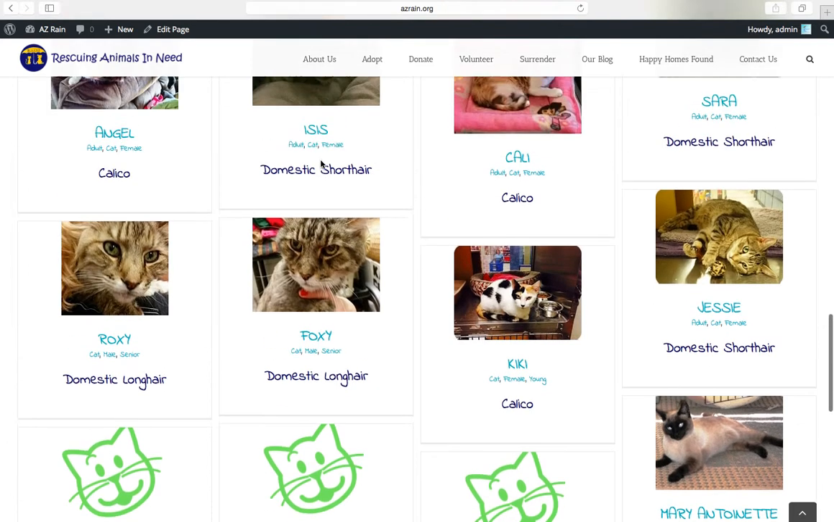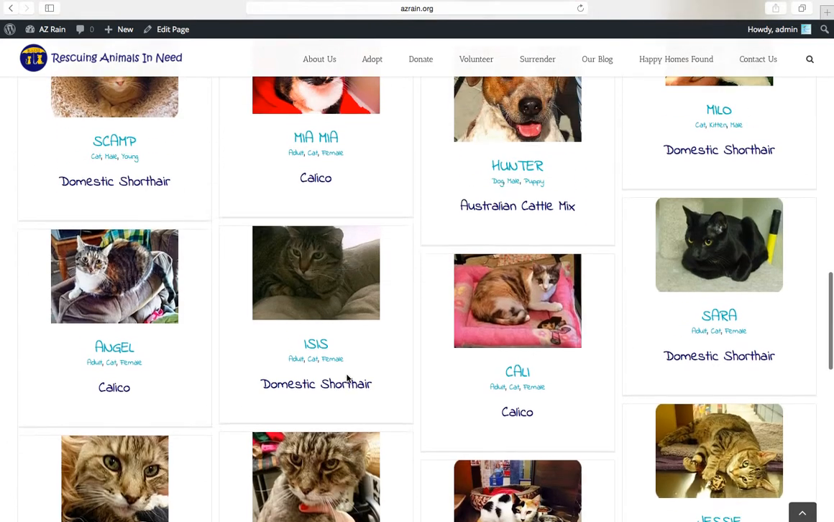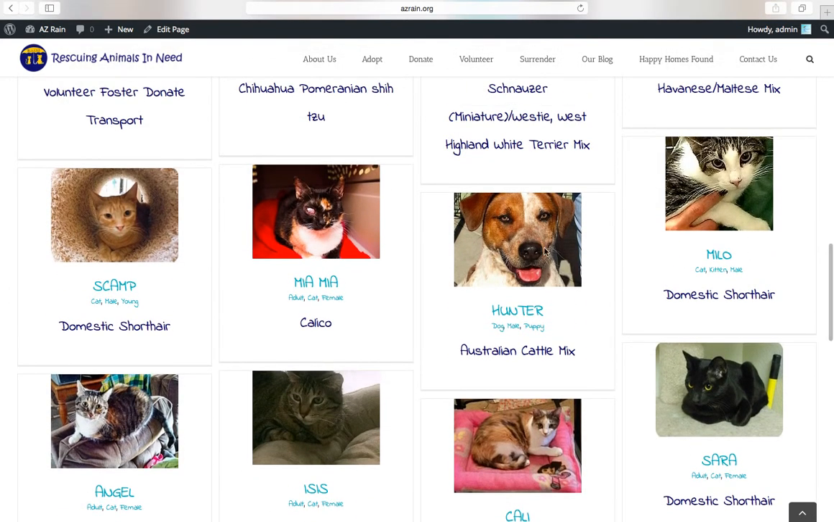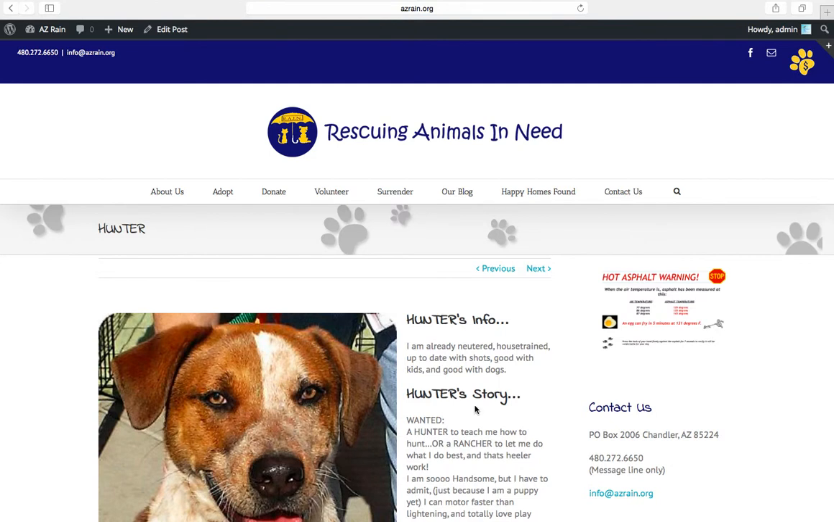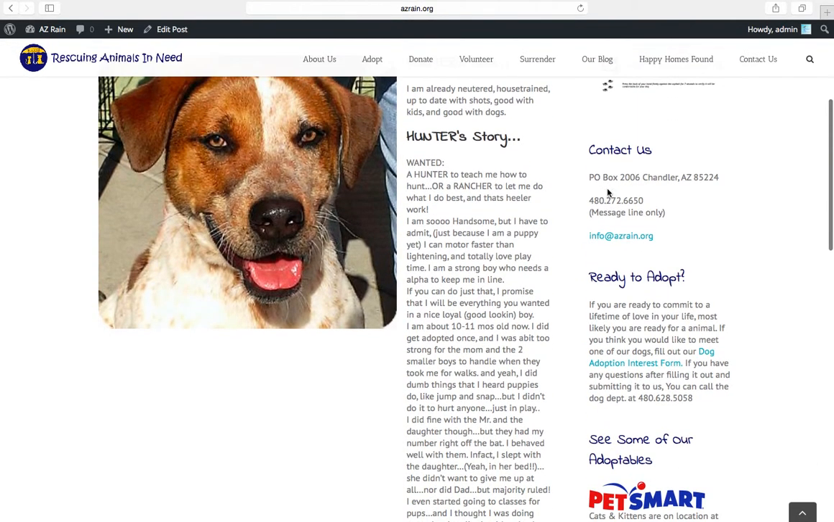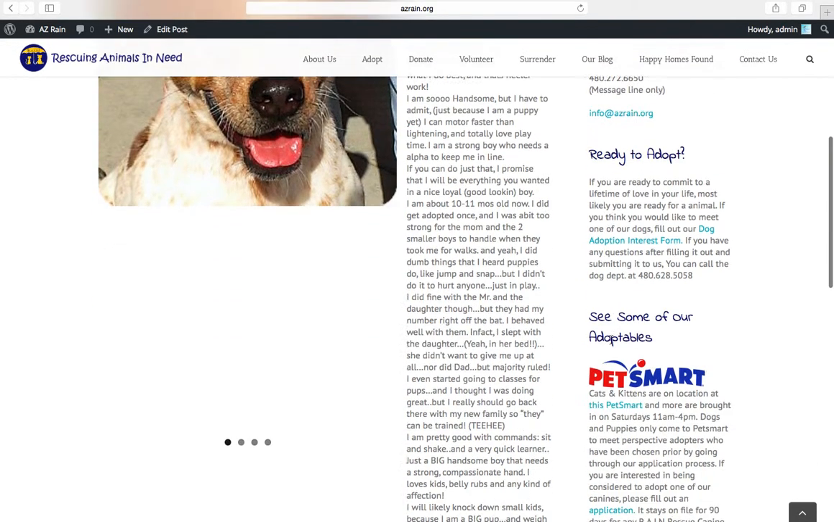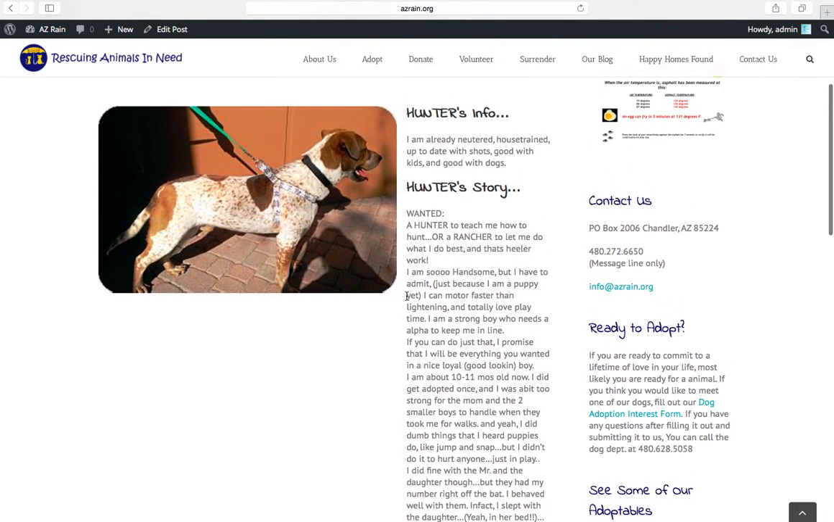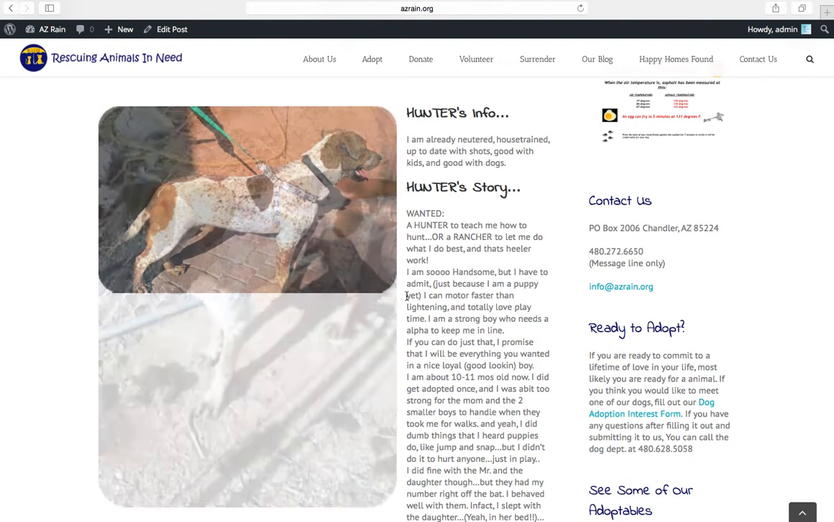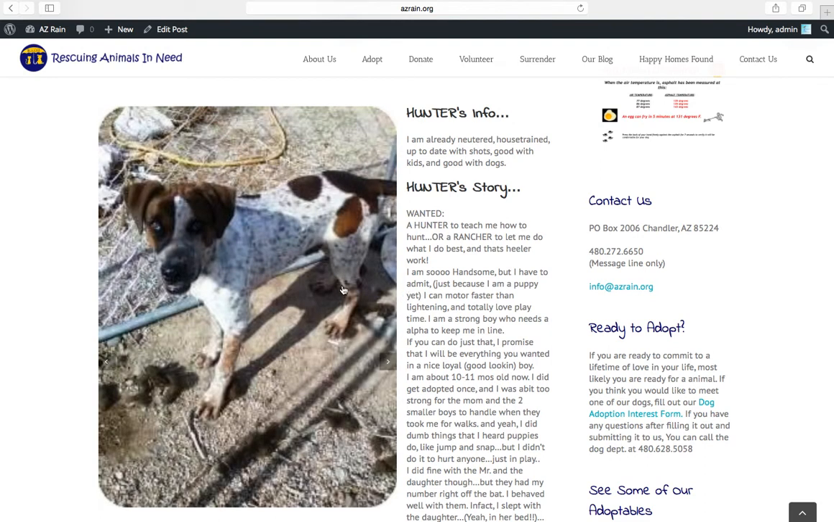Here's some of the animals. Sometimes they don't have a picture for them. Let's look at Hunter. See the information on Hunter. There are some widgets on the right side here. There's 4 different pictures for Hunter, and you can just allow the website to scroll through them for you, or you can control it.